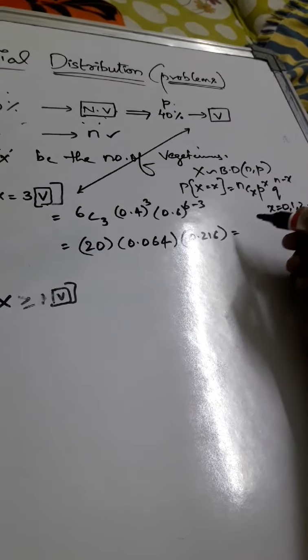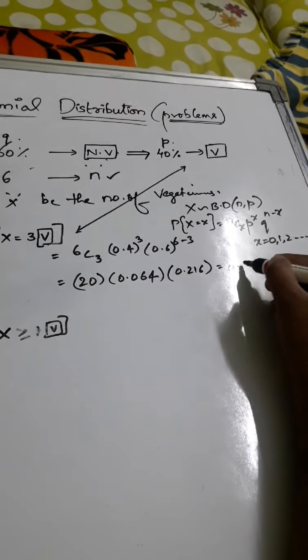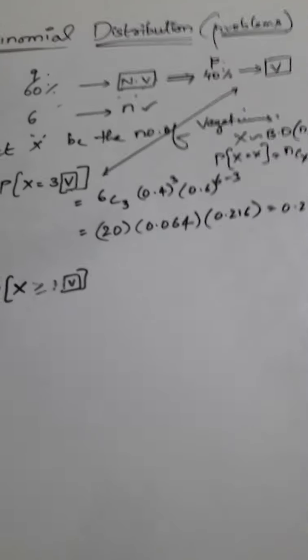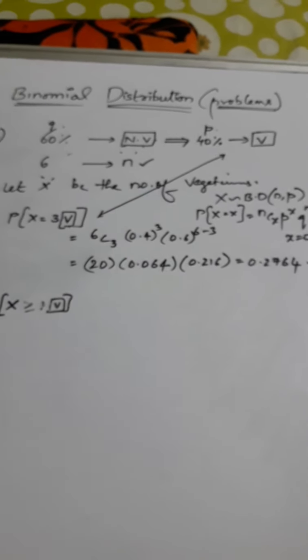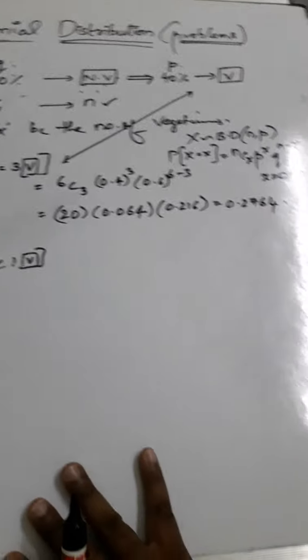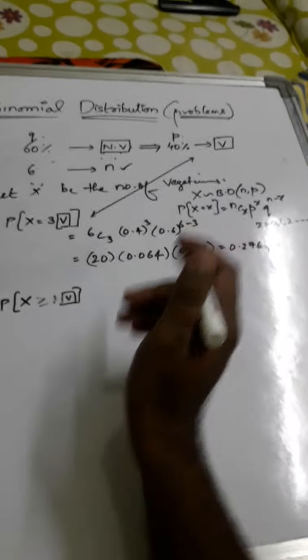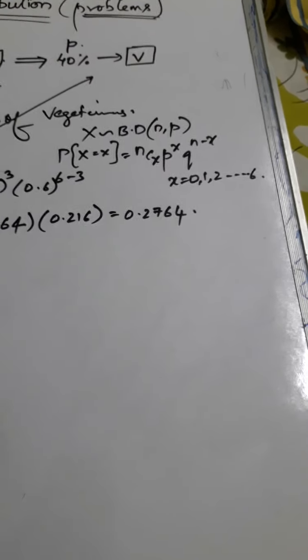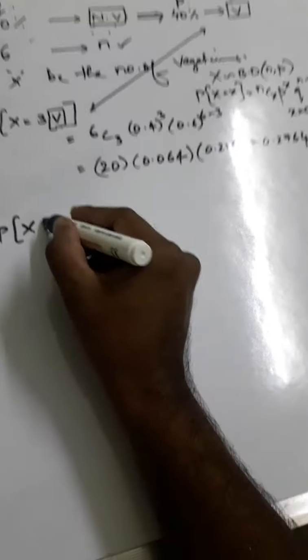So the answer you will be getting is 0.2764. Hope you are following. Look at here, the answer is 0.2764.